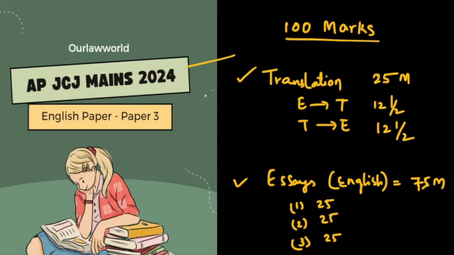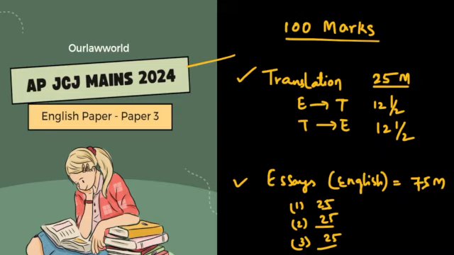If you look into the AP JCJ mains, for translation, two questions are given where you have to translate the first one from English to Telugu, 12 and a half marks, and from Telugu to English, 12 and a half marks. So translation is a total of 25 marks. And for essay writing, three questions have been given, each of 25 marks, and there is no choice. You have to attempt all five questions, which are given in two parts. Essay writing is for 75 marks.